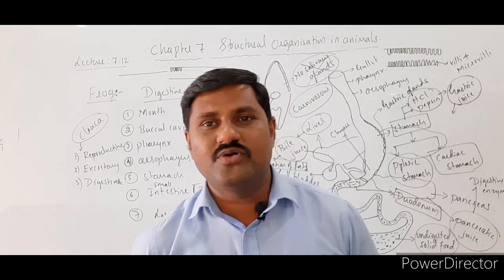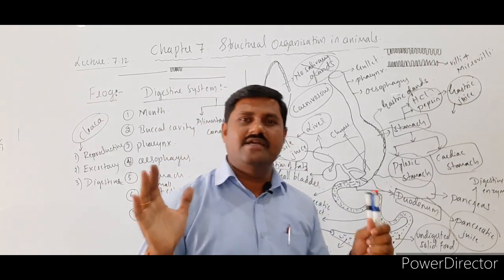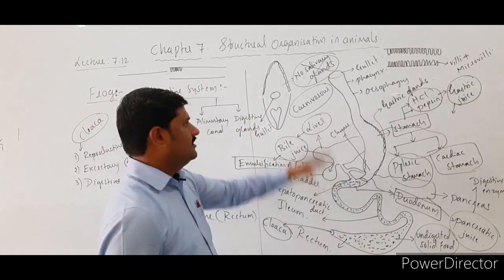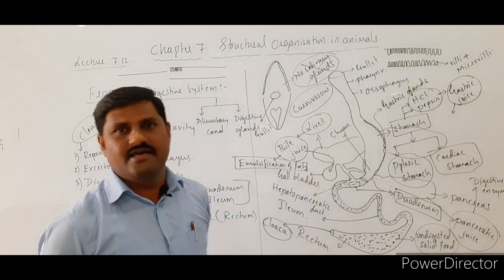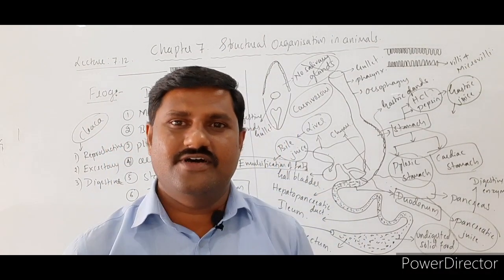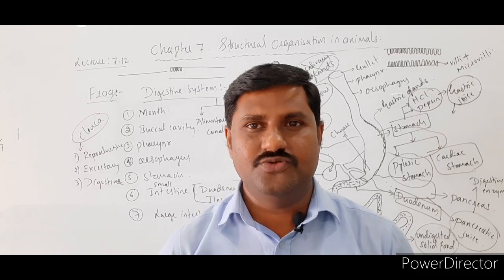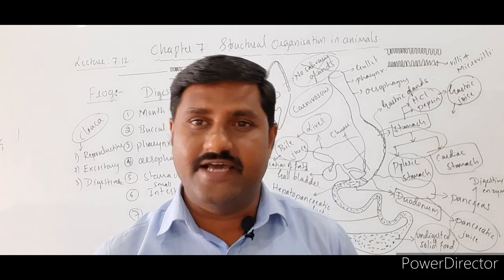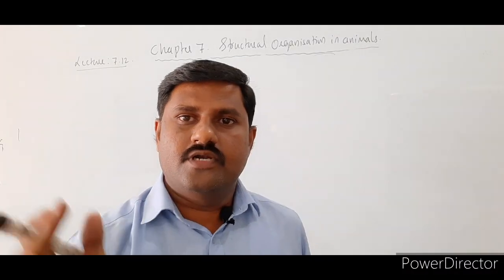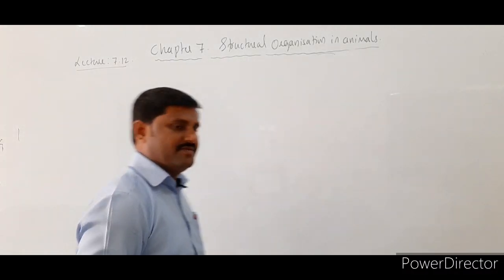So this is about the entire digestive system that we come across in the frog itself. So this is about the alimentary canal as well as digestive glands and the mechanism of digestion. Now we shall start with the respiratory system in the frog.